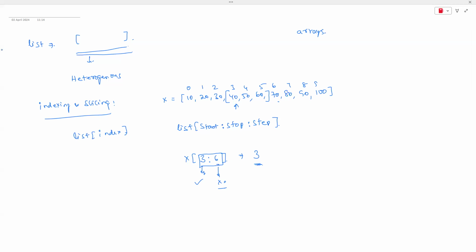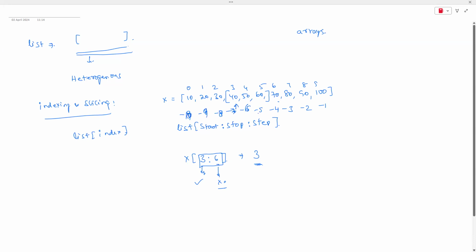And apart from that, I also told you how to write the indexes from the right hand side. Minus 1, minus 2, minus 3, minus 4, minus 5, minus 6, minus 7, minus 8, and minus 9. I think somewhere you have missed it, guys, because there are 10 elements, right? We have to have up to minus 10. It starts from minus 1 and goes up to minus 10, guys. I think here we made a mistake. Minus 5, minus 6, minus 7, 8, 9, and it is going to be 10, guys. So this is what we can see in these applications.